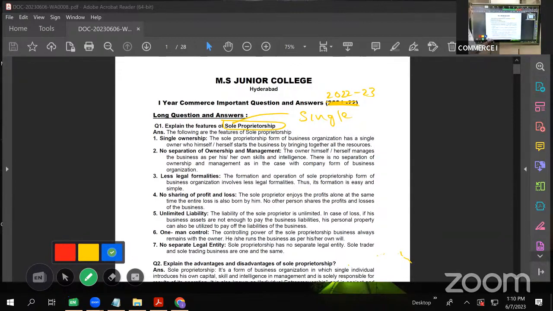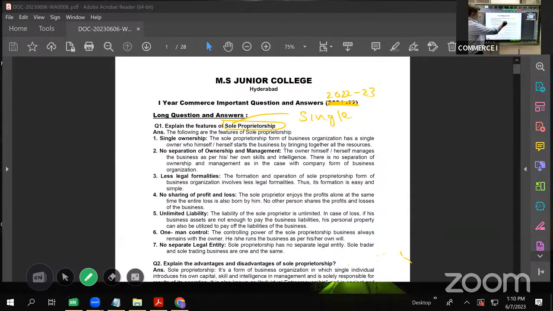The first feature is single ownership. In case of sole proprietorship, there is a single owner. He owns the entire business organization. He invests all the resources. He manages all the resources. So there is single ownership. Ownership is not divided between different people. The entire ownership is owned by a single person. That is the first characteristic.